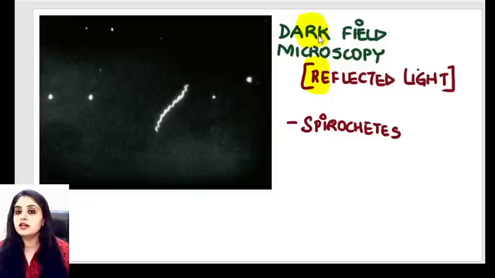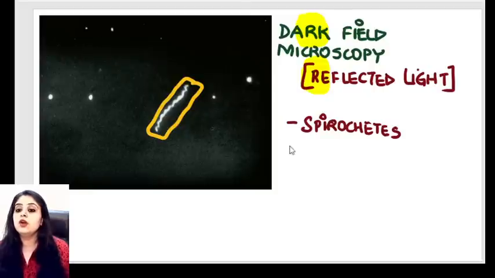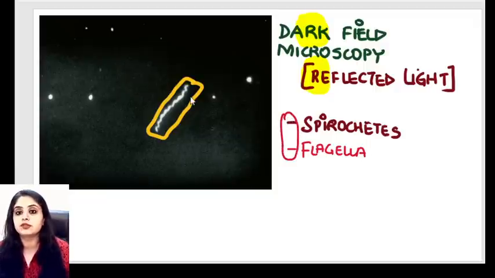When I'm dealing with a dark field microscope, I'm talking about reflected light. The background will be dark, and anything that is very, very thin, like spirochetes, or even the flagella of bacteria, can easily be picked up on a dark field microscope.